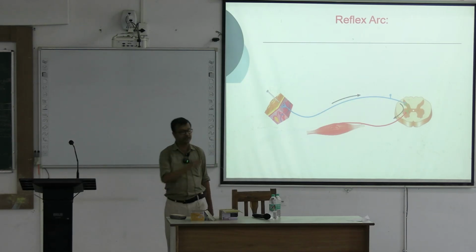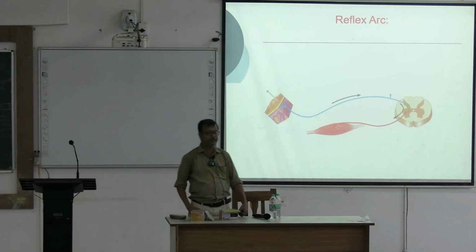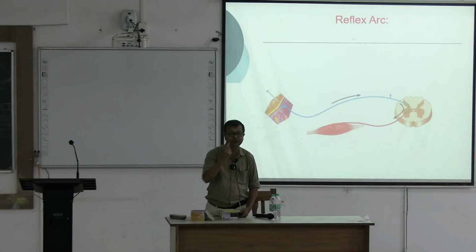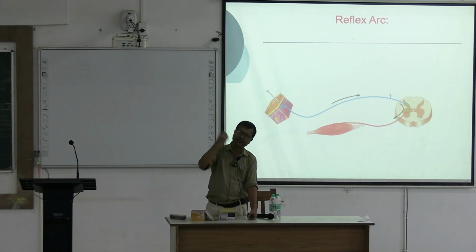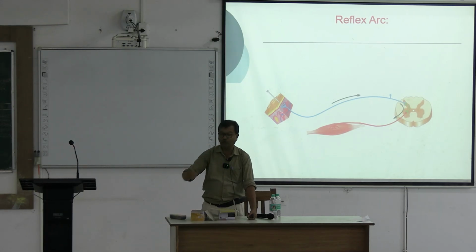The nuclear bag fiber is the dynamic fiber. What do you mean by dynamic and static? You know that kinesthetic movement, muscle movement, can be static or dynamic.